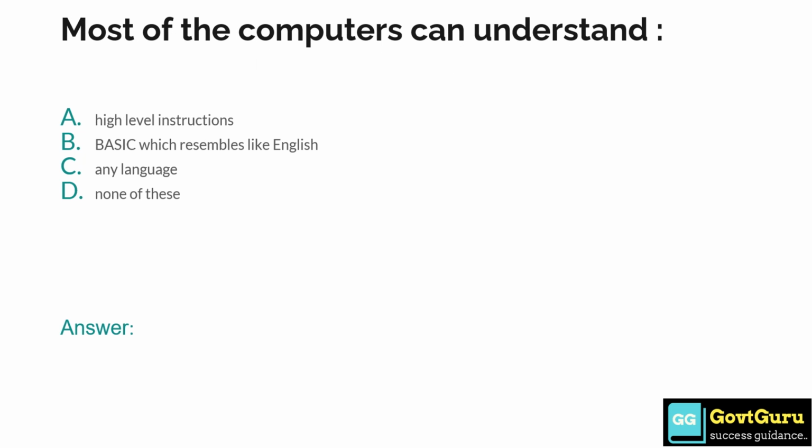Most of the computers can understand: option A high level instructions, option B BASIC which resembles English, option C any language, option D none of these. So the answer is option A, high level instructions.